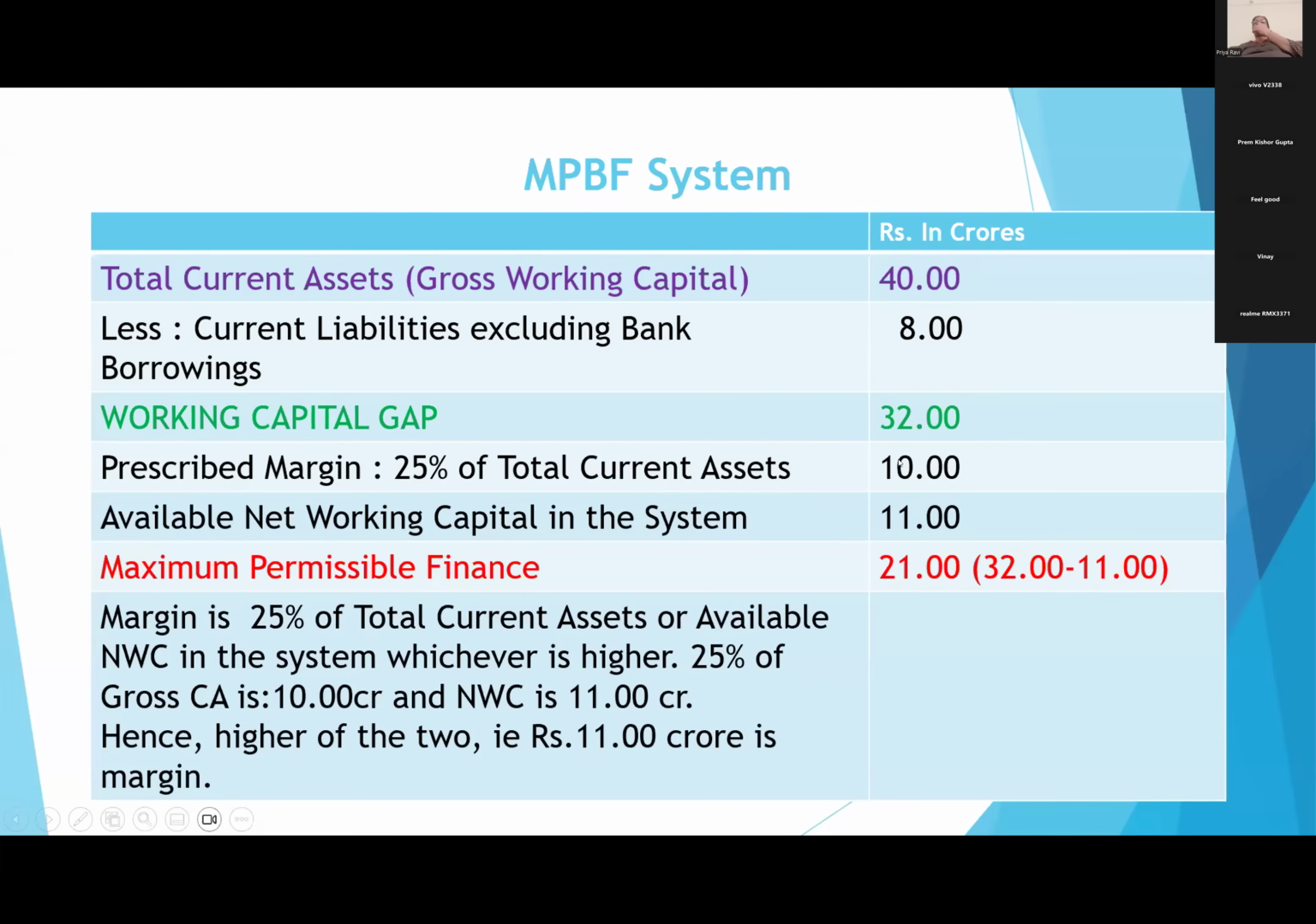If you reduce this 10 crores, then 22 crores will come. It is MPBF. But here again the same condition: either 25% of current assets, gross working capital, or the available net working capital in the system, whichever is higher, we have to take as margin. So here the already available net working capital in the system is 11 crores. Here 32 crores is your working capital gap and 11 crores is already available in the system. So permissible bank finance is 32 minus 11, it is 21 crores. This is permissible bank finance.